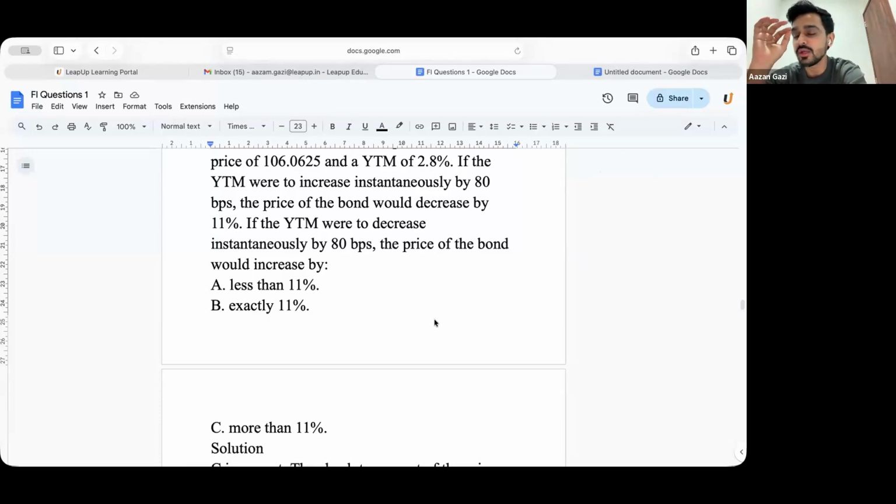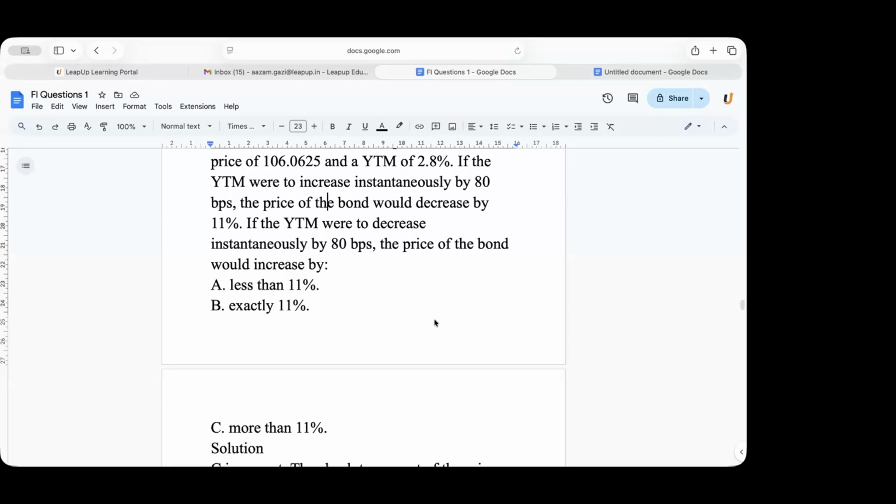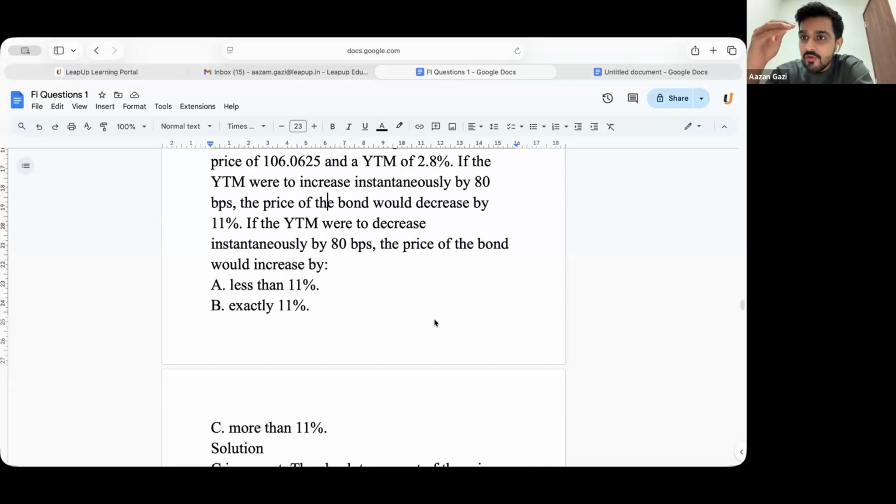There are four relationships which are given to you in your specific reading. First relationship: what is the relationship between price and YTM? Inverse. Second relationship is, for the same change in YTM, the percentage increase is always greater than the percentage decrease in the price of the bond. Am I clear?